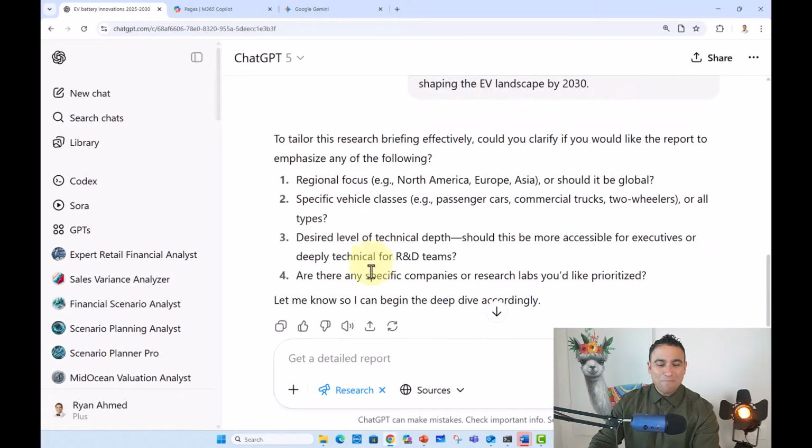But basically it came back with additional questions for me. So for example, I'm going to ask it here to do the analysis in North America. Specific vehicle classes, I'm going to say, well, I'm flexible. It's asking me for the desired level of technical depth. I'm going to say, well, deep technical. And then finally, are there any specific companies? I'm going to say no.